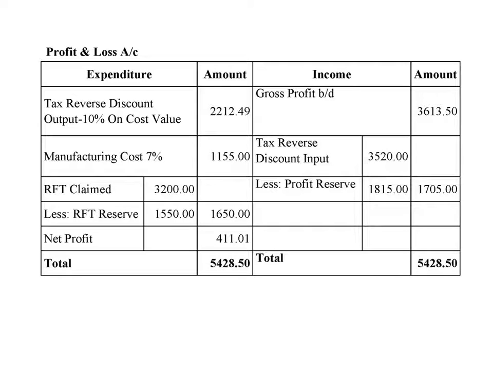Net 1,650. Income side: gross profit brought down 3,613.50. Tax reverse discount input 3,520. Less: profit reserve 1,815. Net 1,705. The net profit is 411.01.